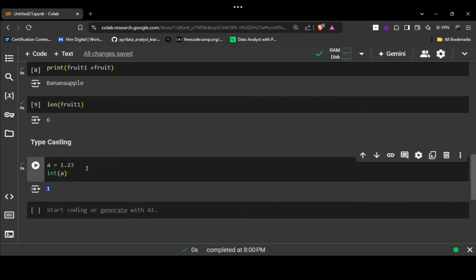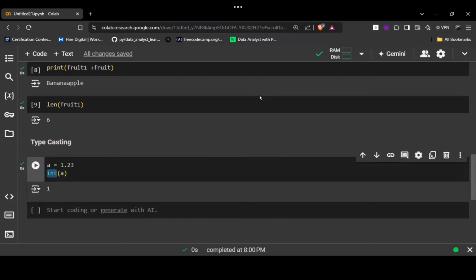Sir, how did the 1 come here? I couldn't get it. Okay, I'll tell you. Basically, this int function converts a into an integer number. a was a float value, but as we have specified int here, it converts a into an integer value.